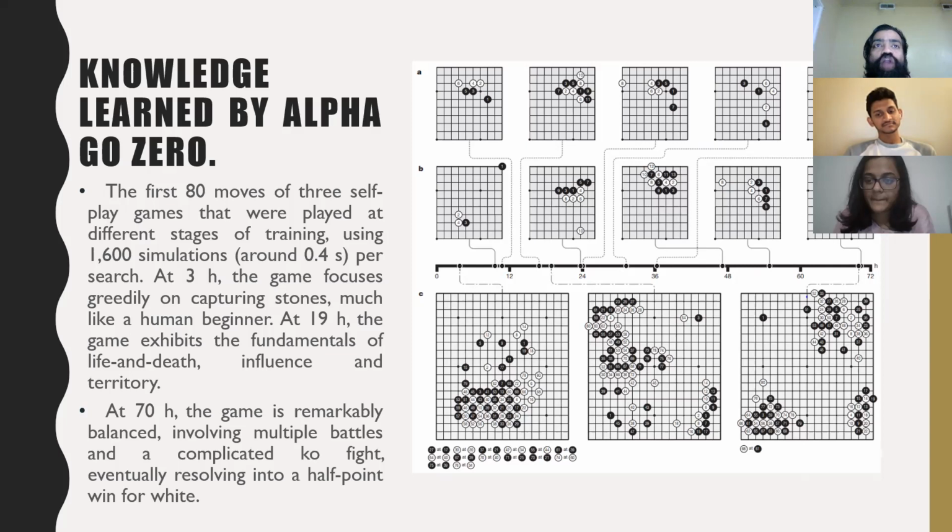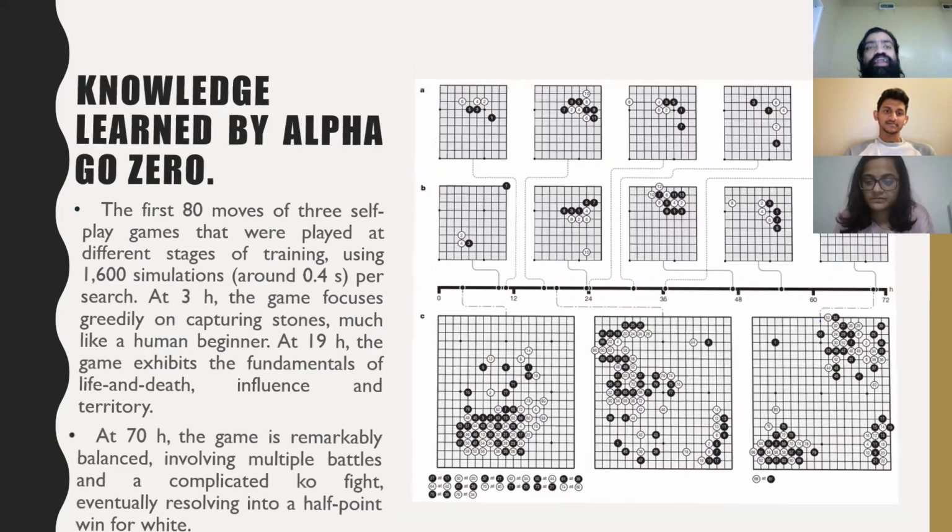This also includes not only the fundamental elements of human Go knowledge, but also knowledge about non-standard strategies beyond the scope of traditional Go. So there is a difference between how the old games were played and now, after implementing this, there are changes. These are the things that we learned from this particular research.